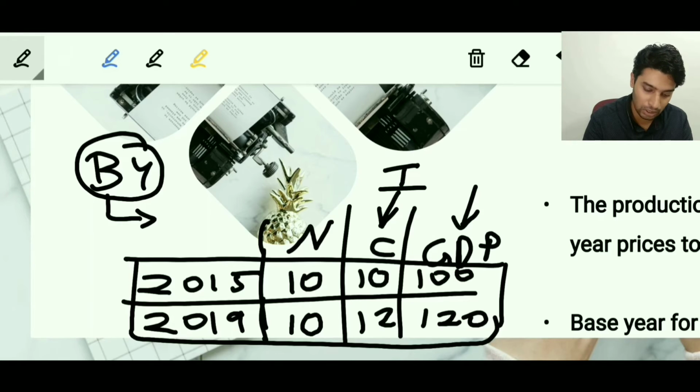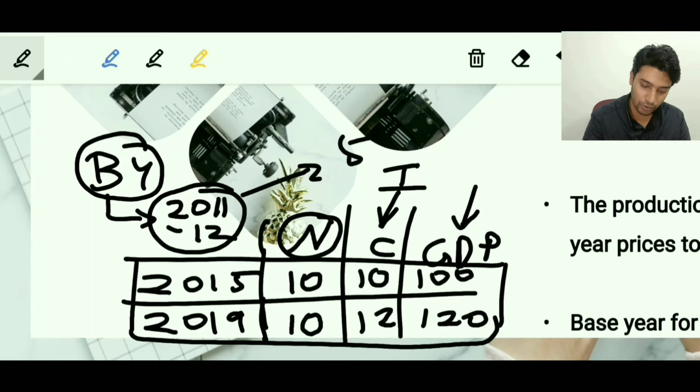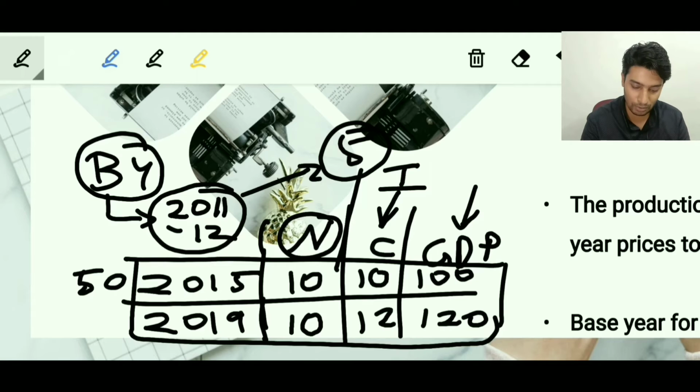So in the case of India, we have the base year as 2011-12. This financial year we have decided as the country's base year, and based upon this base year, prices will be multiplied by the number of goods. So if in this year the cost of the goods was 5 rupees, we multiply 10 by 5 and we get 50 here. Again in 2019 we multiply 10 by 5 and we get 50 here.